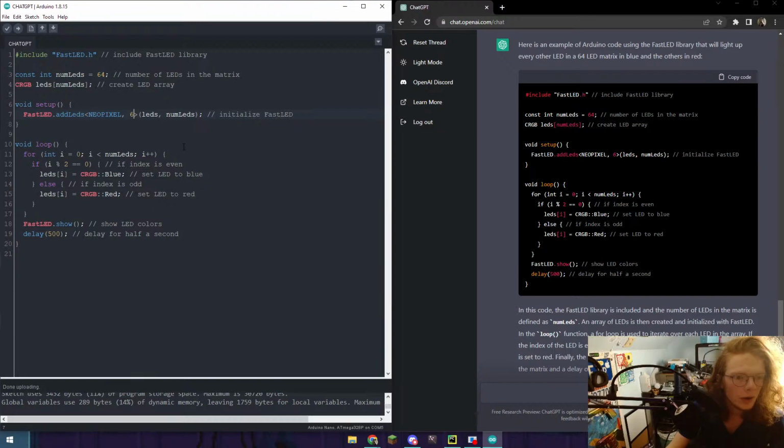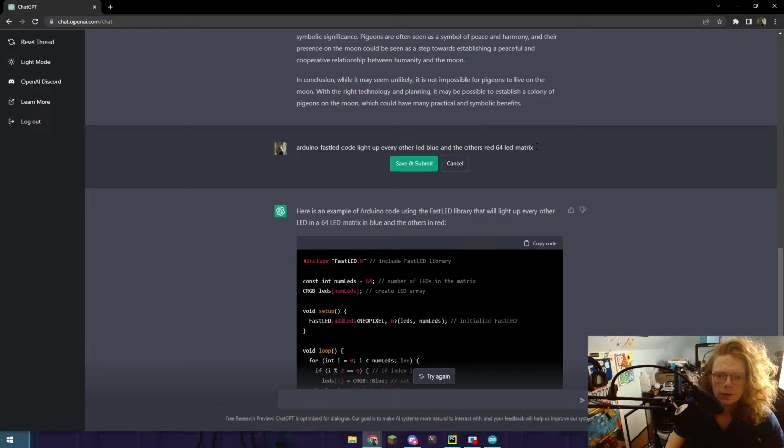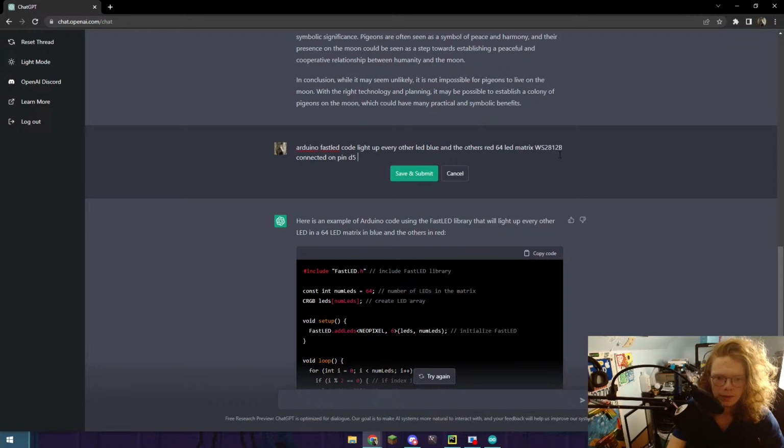Oh, that is not the right pin. I don't think it said the pin. Okay, well that didn't work. Let me try changing the prompt a little bit. What you can also do here is go to the prompt and just edit it right here. I just changed it for you: light up every other LED blue on a 64 LED matrix, WS2812B, connected on pin D5. Okay.